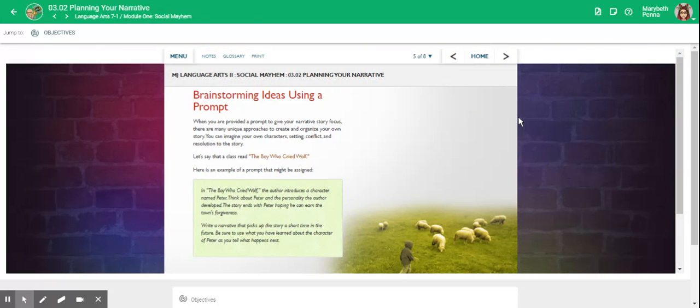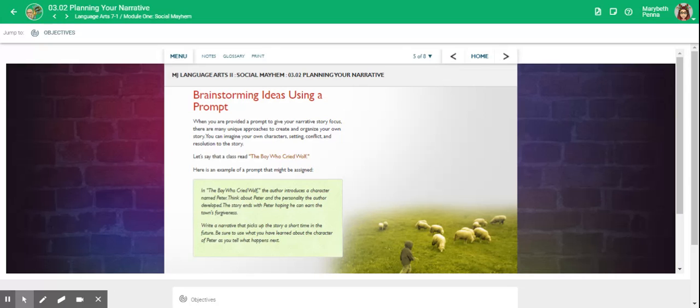Brainstorming ideas using a prompt. When you are provided a prompt to give your narrative story focus, there are many unique approaches to create and organize your own story. You can imagine your own characters, setting, conflict, and resolution to the story.